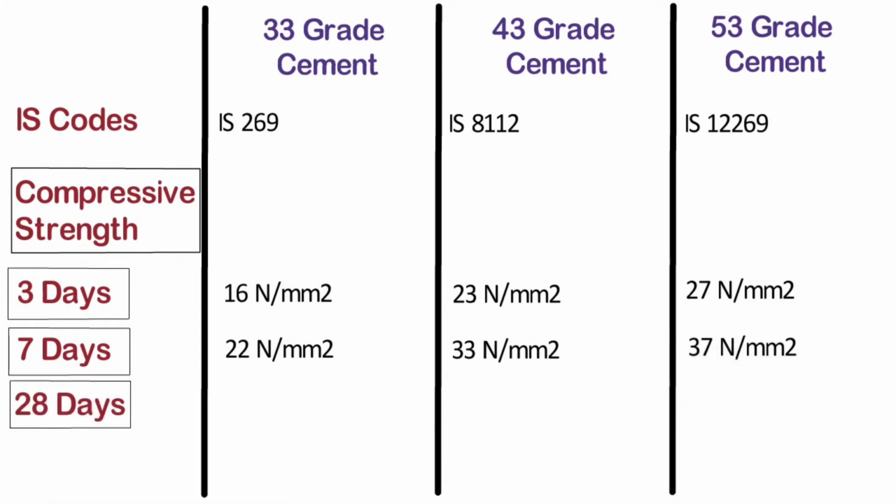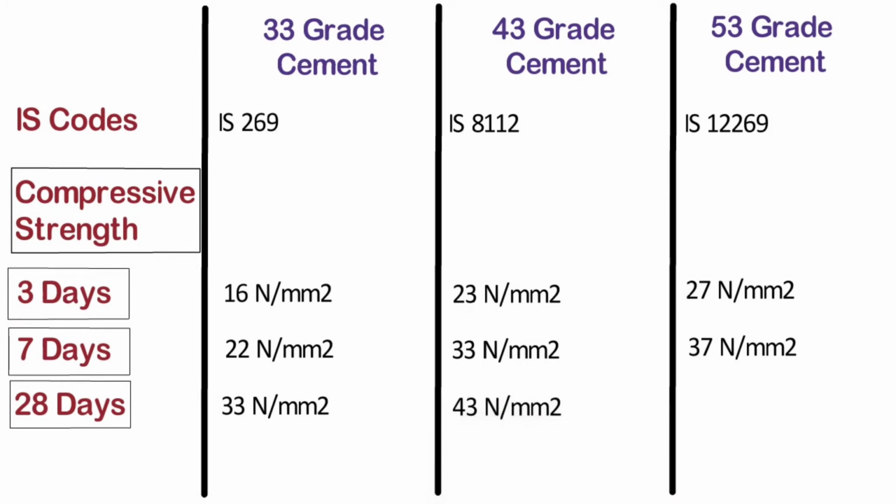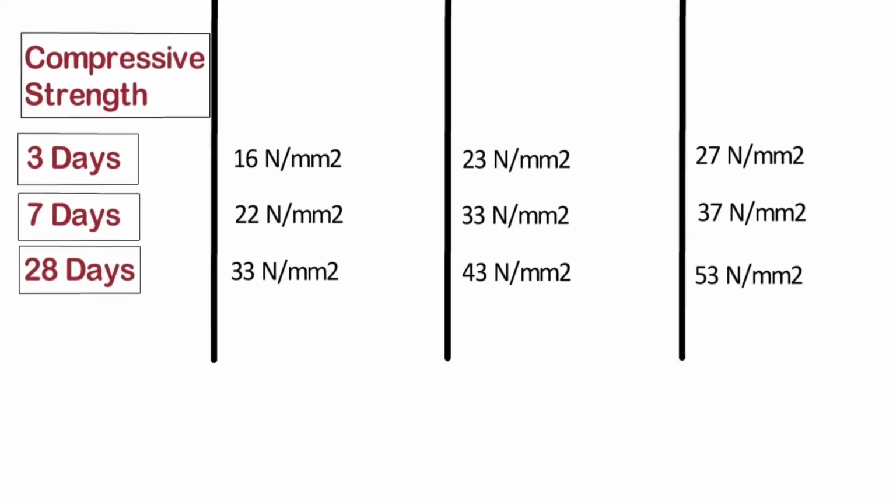28 days strength. In 672 hours, that is in 28 days, 33 grade cement achieves a compressive strength of 33 Newton per mm square, whereas 43 grade cement achieves a compressive strength of 43 Newton per mm square, and 53 grade cement achieves a compressive strength of 53 Newton per mm square.